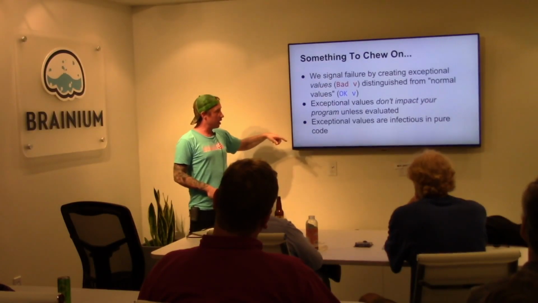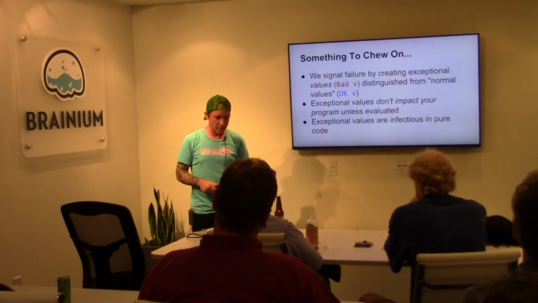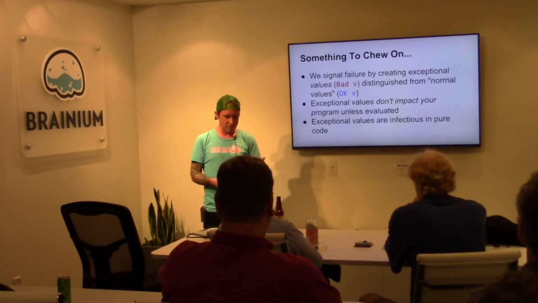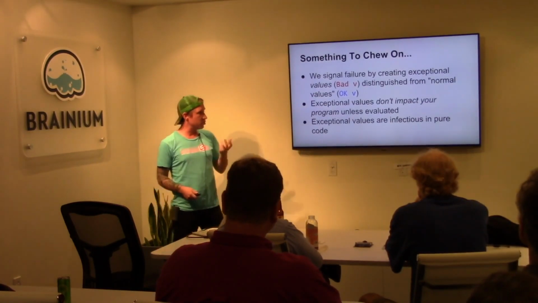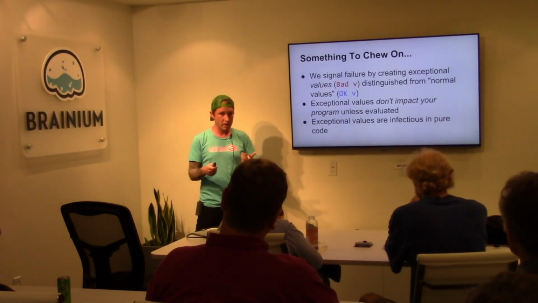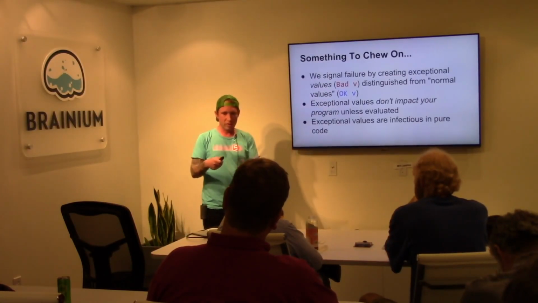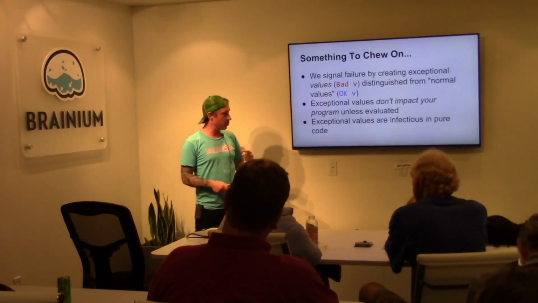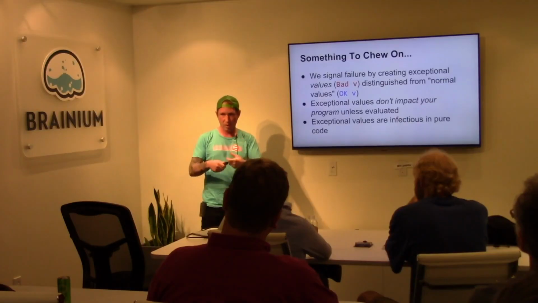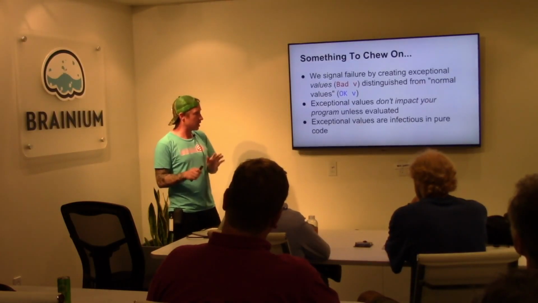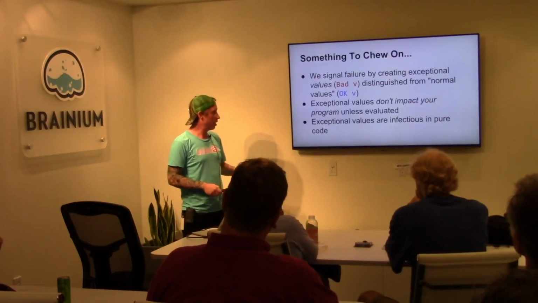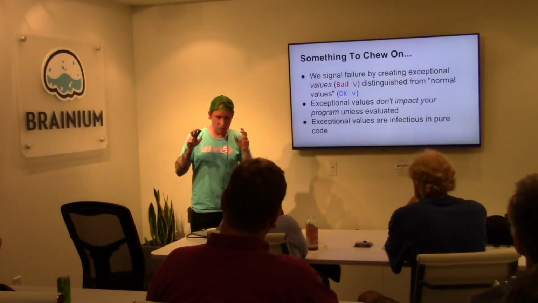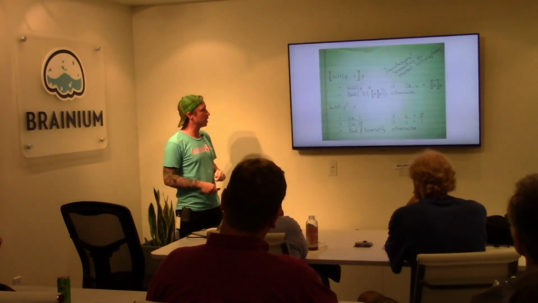Something to think about before I go on to the next slide. In Haskell, and I haven't really thought exactly how to explain this, we signal failure by creating exceptional values. The paper distinguishes between normal values and exceptional values. It's important to note that these exceptional values don't actually impact your program unless they're evaluated, right? So you can think about this as there are bugs all over your program today, but unless you hit that path, it doesn't actually matter. And Haskell takes it a step further. Unless you actually evaluate the expression down to the point in which you're going to hit this exceptional value, it's not going to impact things. The other thing to think about is that exceptional values are infectious in pure code, and we'll walk through the denotational semantics of a Haskell function. I'll show you what that looks like.